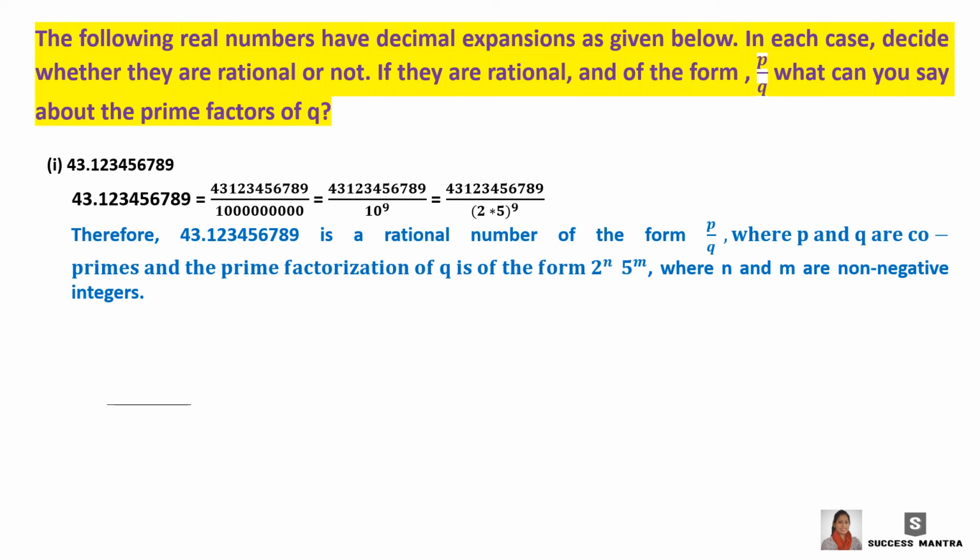So 43.123456789 is a rational number because it is in the form of P by Q, where P and Q are coprime, and the prime factorization of Q is in the form of 2 raised to n, 5 raised to m, where n and m are non-negative integers.